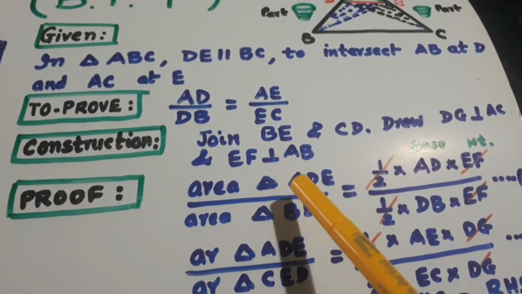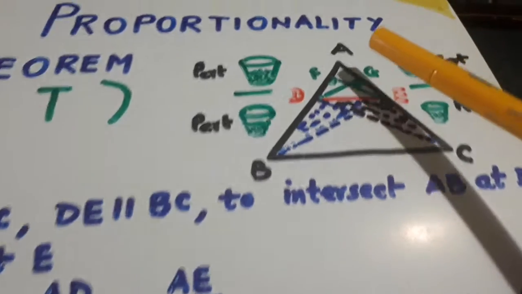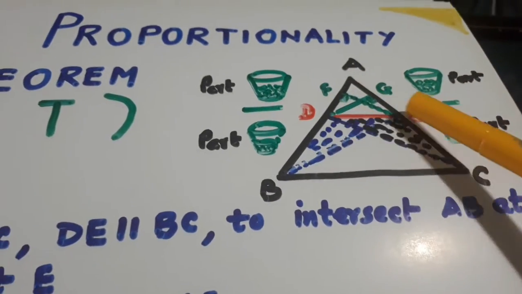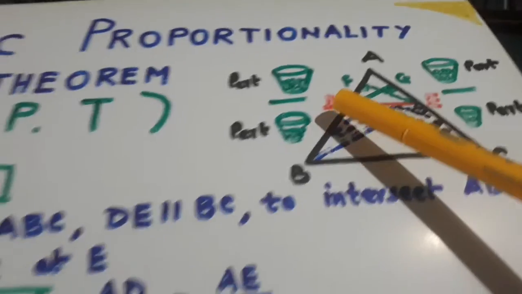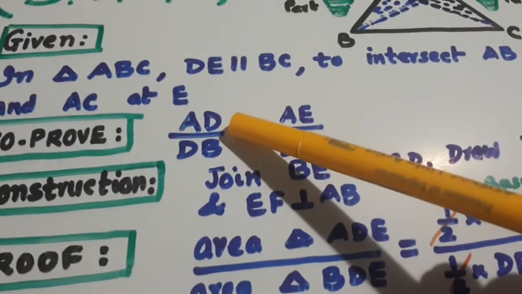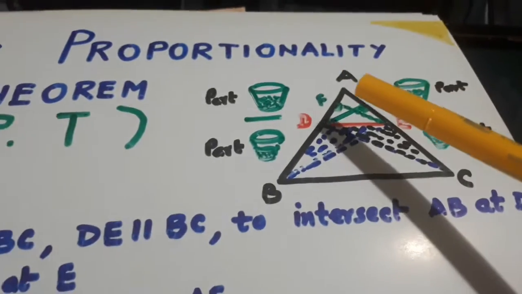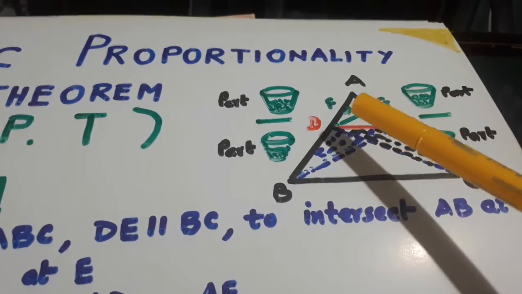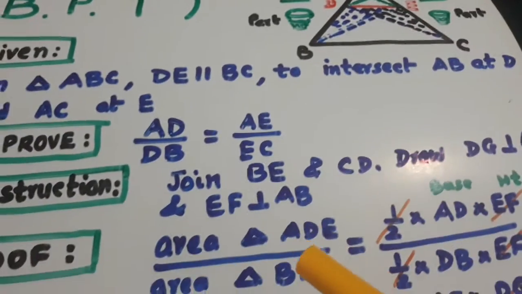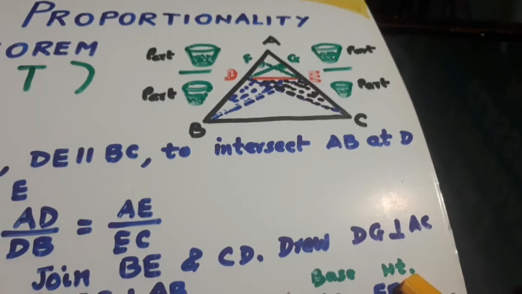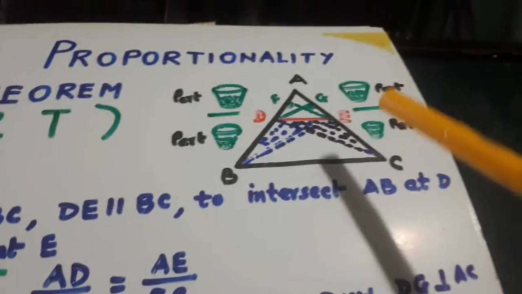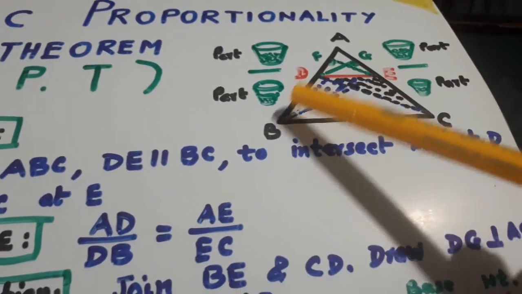Area of triangle ADE, look here, ADE. Take AD as the base because we want AD here, and area will be half into base into height. Half into base AD into height EF. Now let us go to DB.